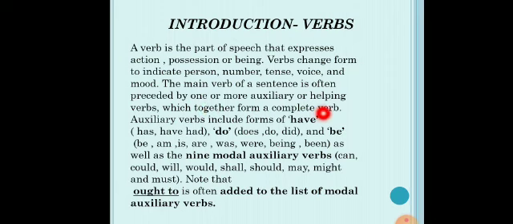a complete verb. Auxiliary verbs include forms of have, has, had, do, does, did, and be, am, is, are, was, were, being, as well as the 9 modal auxiliary verbs can, could, will, would, shall, should, may, might, and must. Note that ought to, need, dare are often added to the list of modal auxiliary verbs.